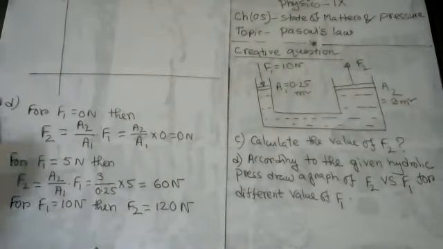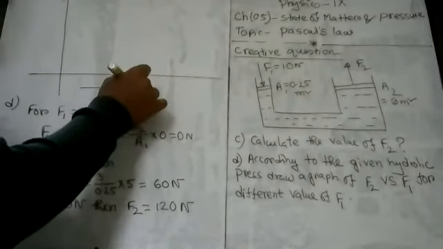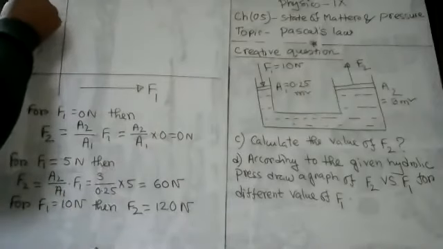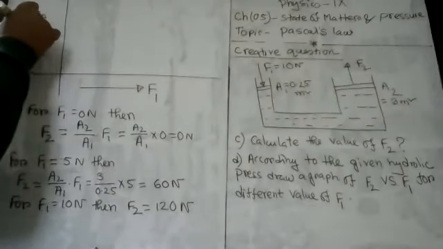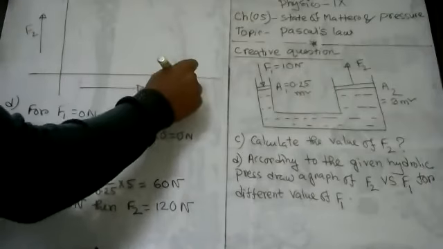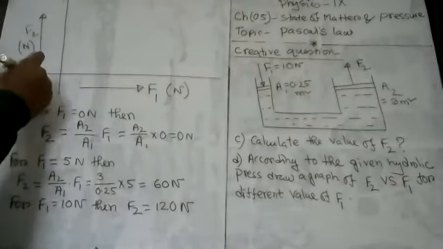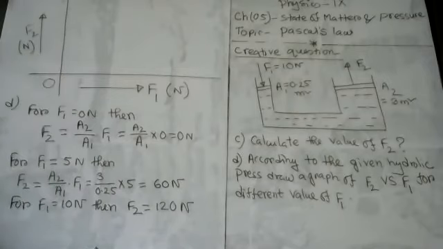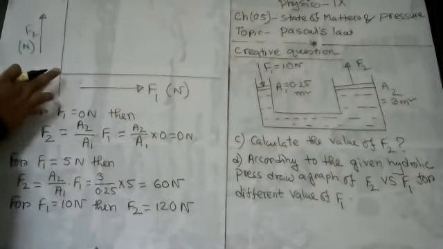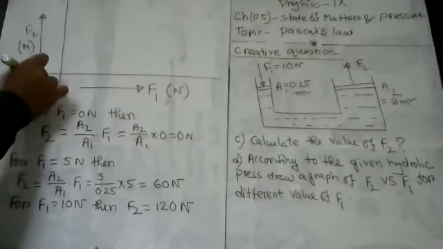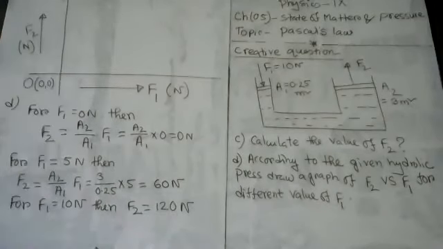This axis is the value of F1, and this axis represents the value of F2, F1 in terms of Newton and also F2 in terms of Newton. And this is the origin point, my dear students. The origin point indicates F1 equal to 0, F2 equal to 0.